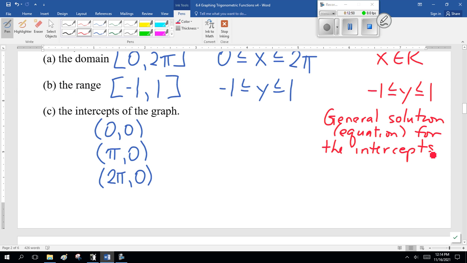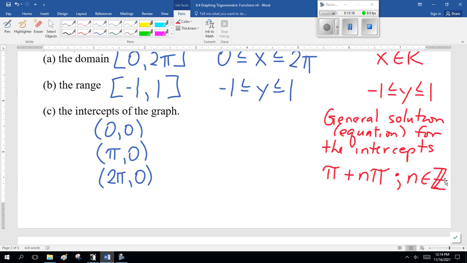It starts at 0 and goes pi, 2 pi. So it repeats every n pi. Now, where does it start? Traditionally, we would say it's 0, but the trouble is 0 plus n pi looks kind of funny. So we go to the first point after, which in this case is pi. N is an integer. All right? Remember, that's how we write integer.